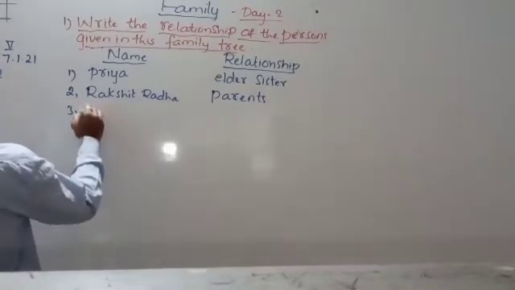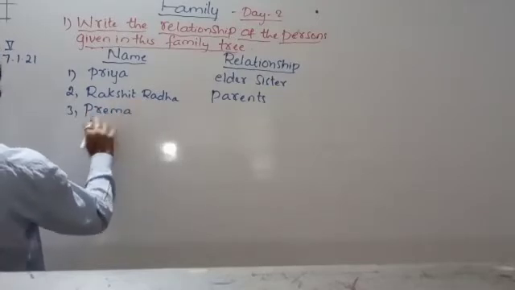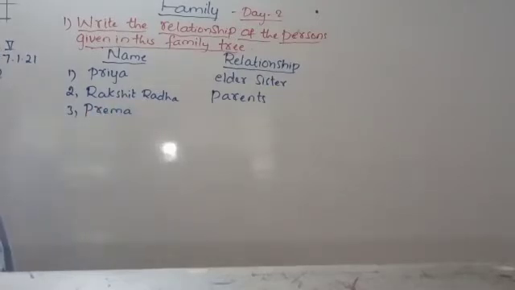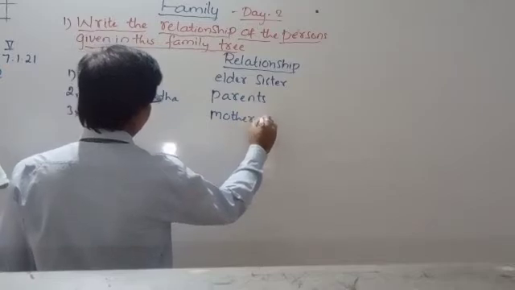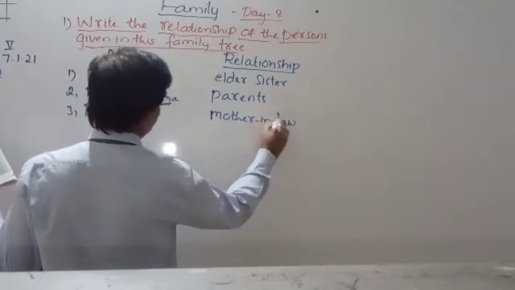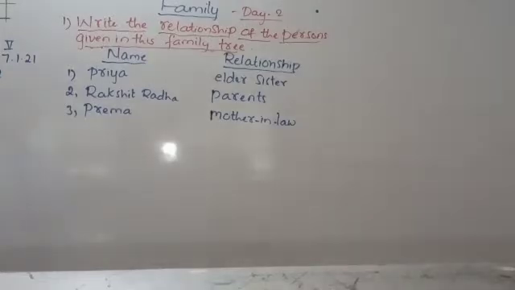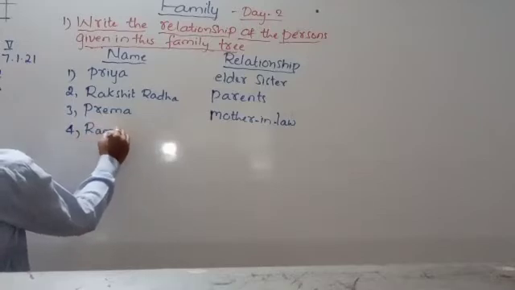Now next, third, Prema. Prema is the father's sister. For you, what is the relationship between you and your father's sister? She is the mother-in-law. So she is mother-in-law. You are going to write it this way. Mother-in-law means atte.